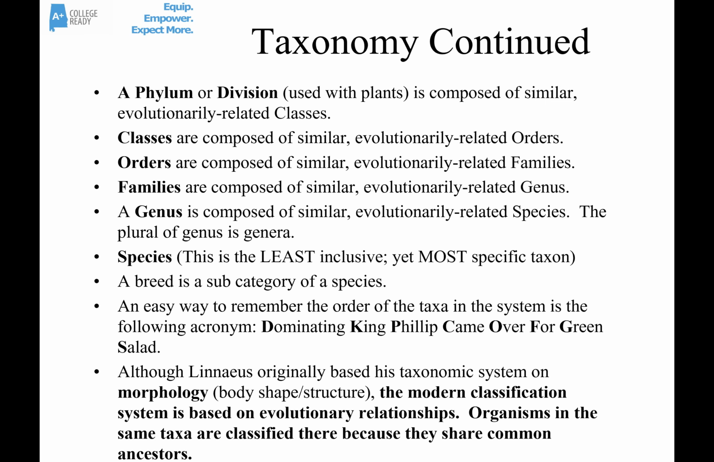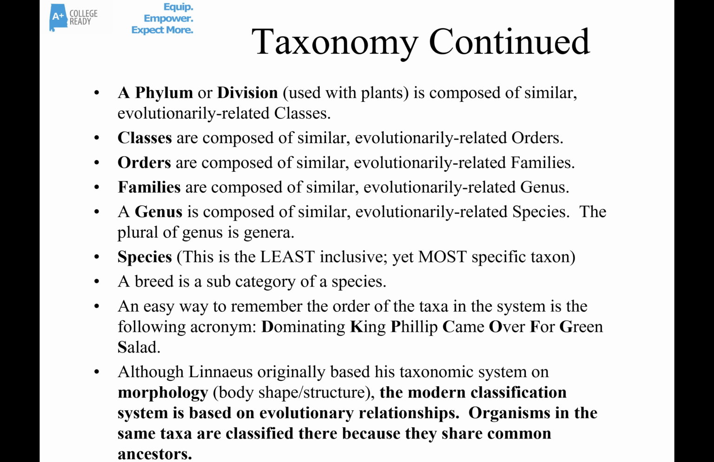So a phylum or a division is composed of similar, evolutionarily related classes. And then next comes class, then order, family, genus, and finally species. Species is the least inclusive, most specific taxon. So species, again, is the least inclusive of all categories. It's the most specific taxon. Organisms in the same species are very closely related. They can interbreed, and their offspring are fertile.